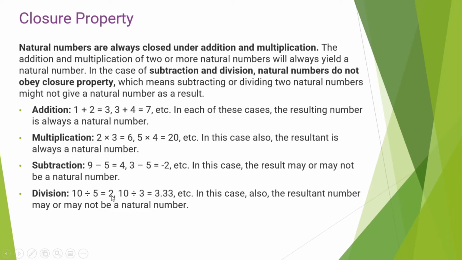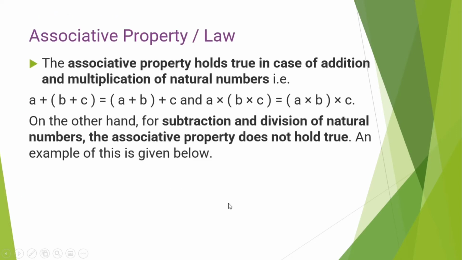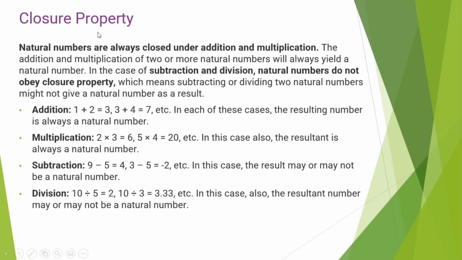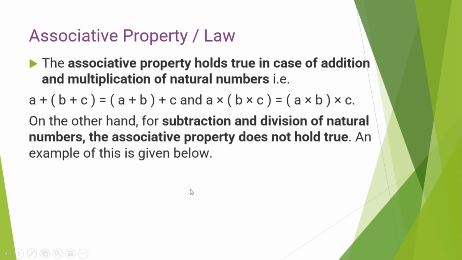But when we divide 10 by 3, the answer is 3.33, and 3.33 is not a natural number. So this is the closure property. The closure property applies to addition and multiplication, not to subtraction and division. Next is the associative property or associative law.